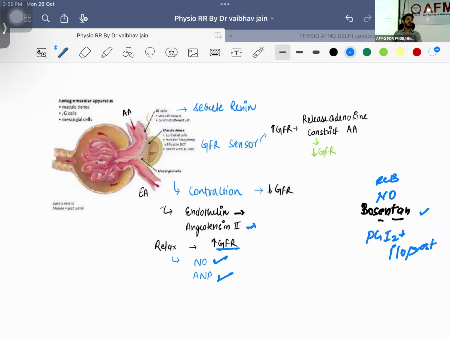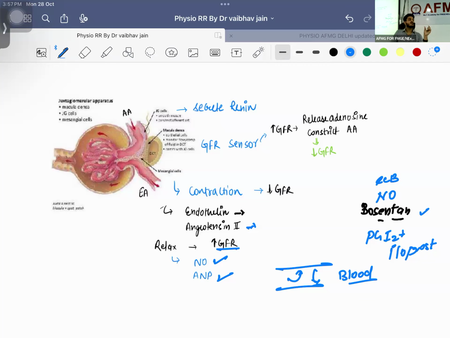If sodium will be gone from the kidney, what will happen? And water will be gone. If water will be gone, what will happen to the BP? What is BP? Pressure exerted by blood on the wall of the vessel. This is BP, right? The more water or the more blood you will be having, the more BP you will be having. So what you can do, you can decrease the level of blood, but you cannot technically decrease the blood, but you can decrease the level of plasma, because blood will be having 60% plasma, right? And 92% of it will be water. So you can easily deal with the water.